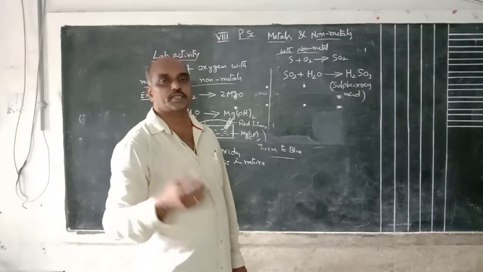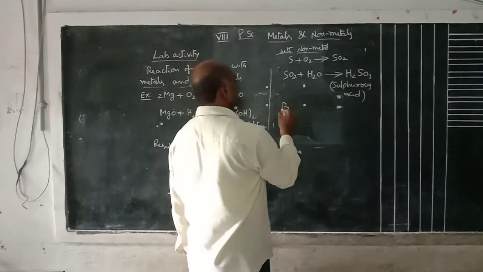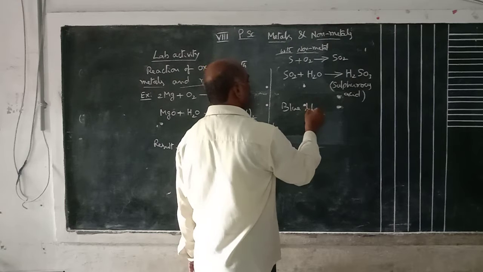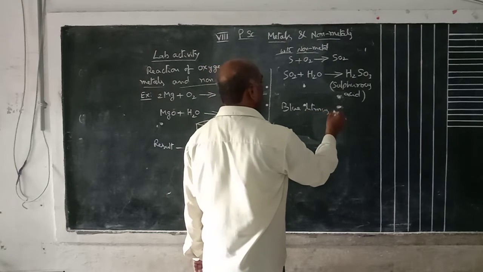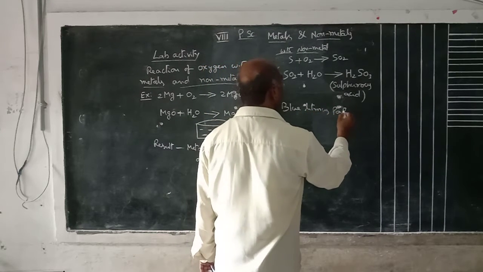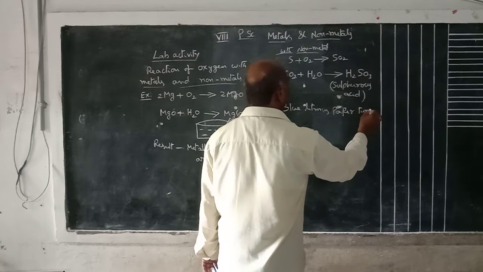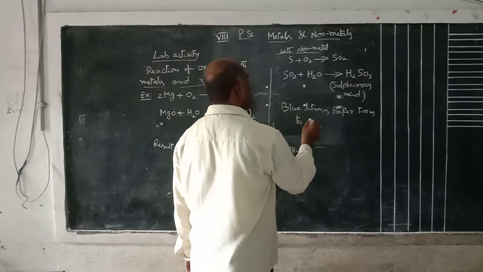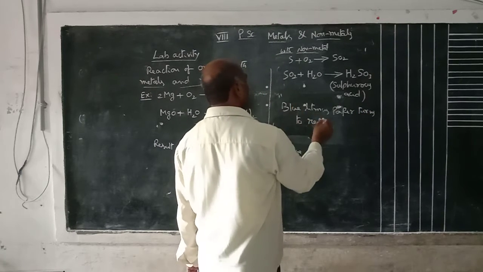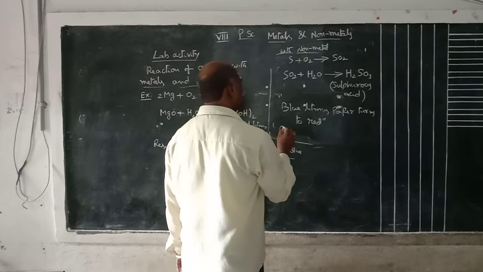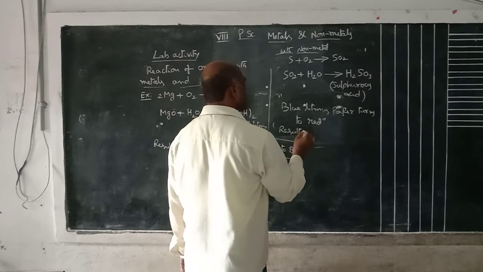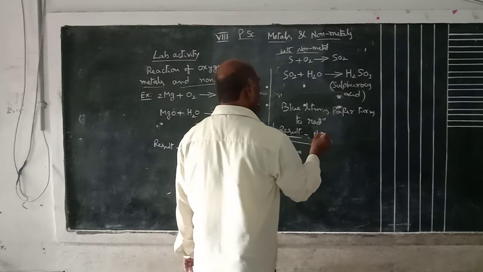What is the test for acid? Blue litmus paper turns to red. So the solution is acidic. What is the result? Non-metallic oxides.